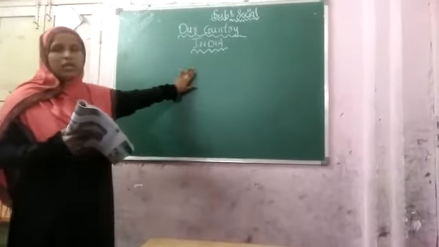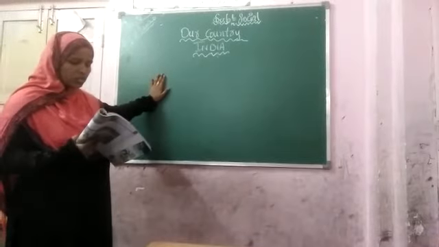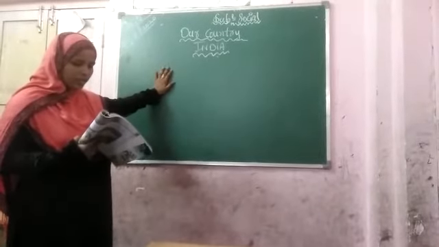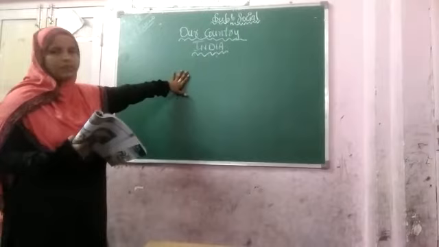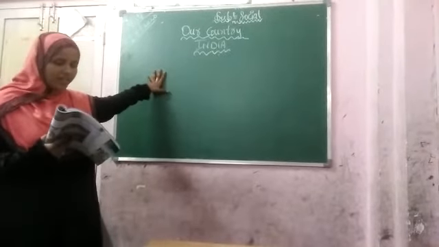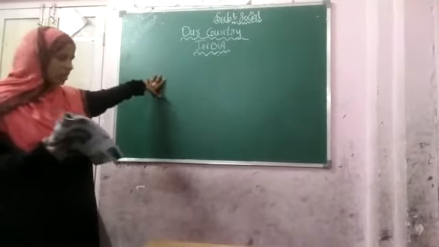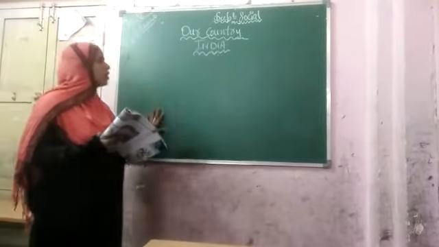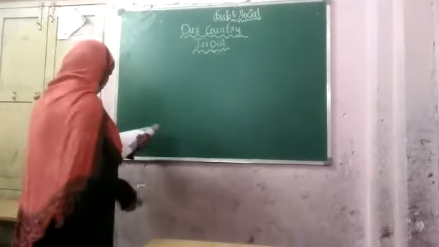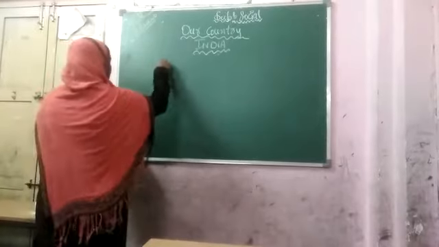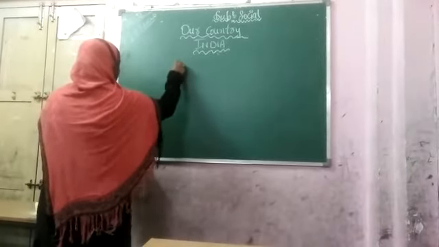Hindu is a Greek word, and Hindu is a Persian word. So we call India Hindustan also.